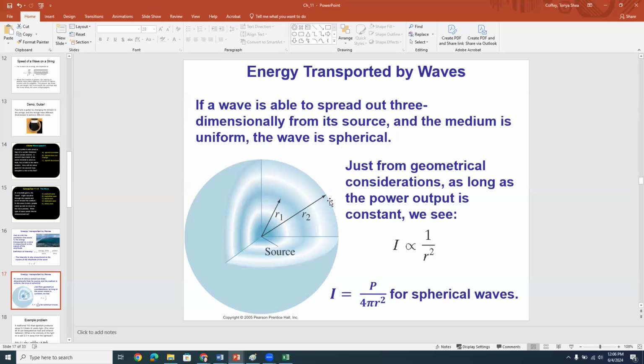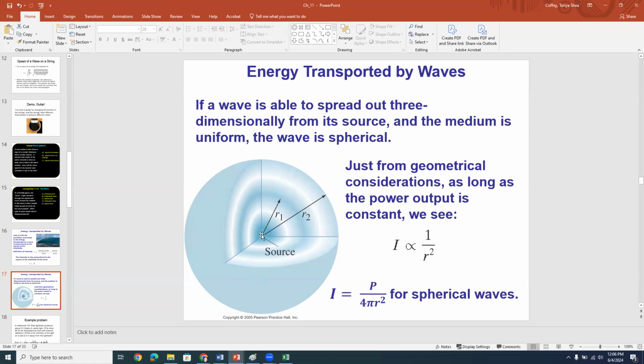Now, just from geometric considerations, you can see that as long as the power output is constant, the intensity of the wave would die off as 1 over the distance from the source of the wave squared. And that's because the surface area of a sphere is 4 pi r squared.